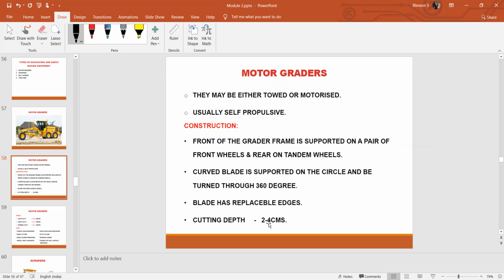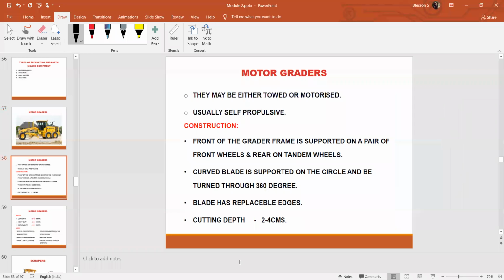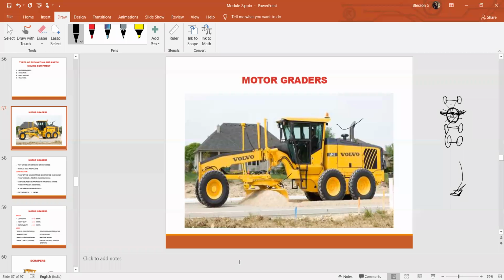The cutting depth of the blade will be 2 to 4 centimeters. And the speed is dependent on duty. For light duty, it is 6 to 10 kilometers per hour. For heavy duty motor graders, it is 2 to 3 kilometers per hour. And for normal duty, it is 4 to 6 kilometers per hour. So that is the speed of this particular equipment, the motor grader.